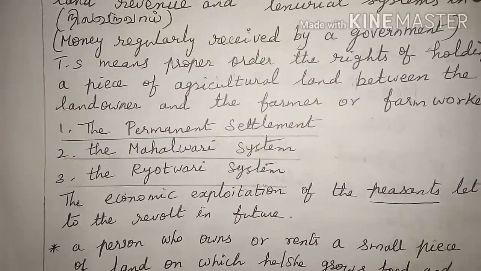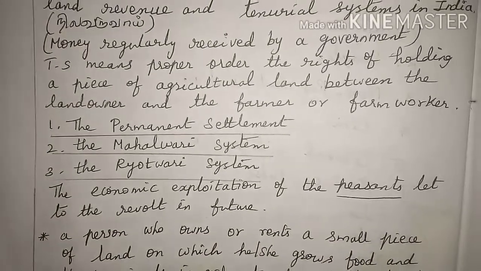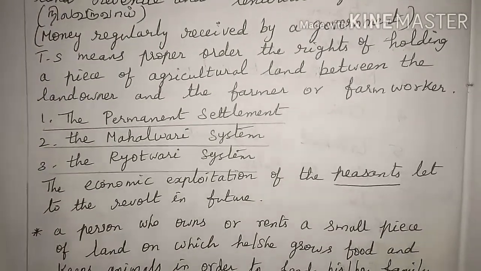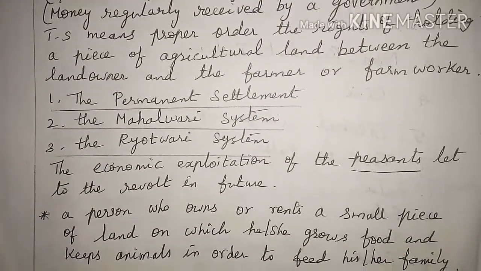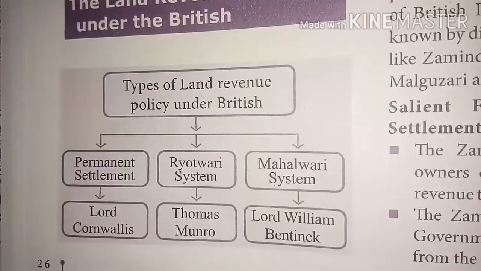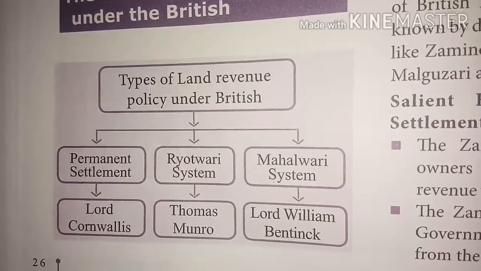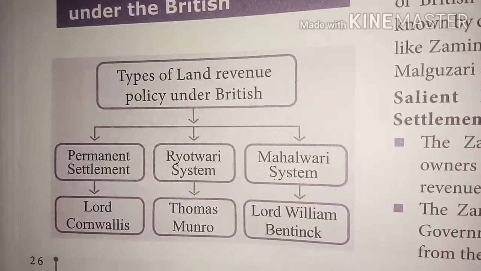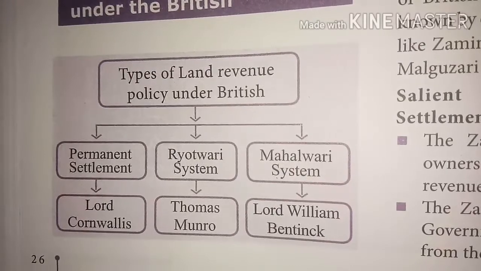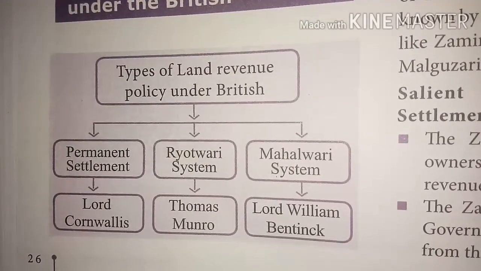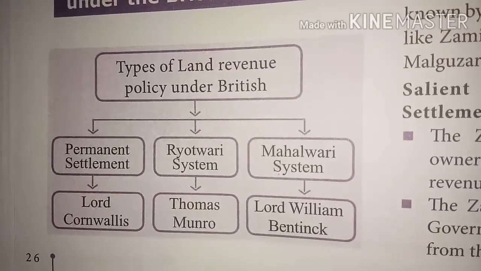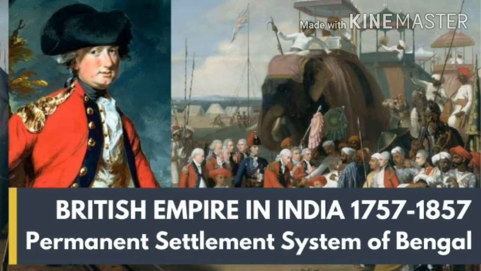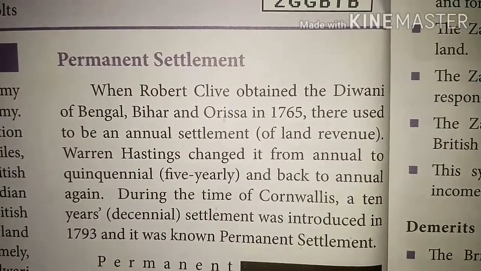The land revenue policy under the British had three types. So, first is the permanent settlement. It was introduced by Lord Cornwallis. The Ryotwari system was introduced by Thomas Munro. Then the third land revenue policy under the British was the Mahalwari system. It was introduced by Lord William Bentinck. Let us see about the permanent settlement.